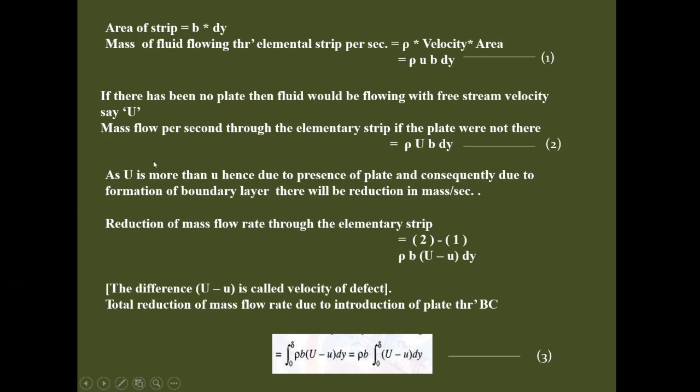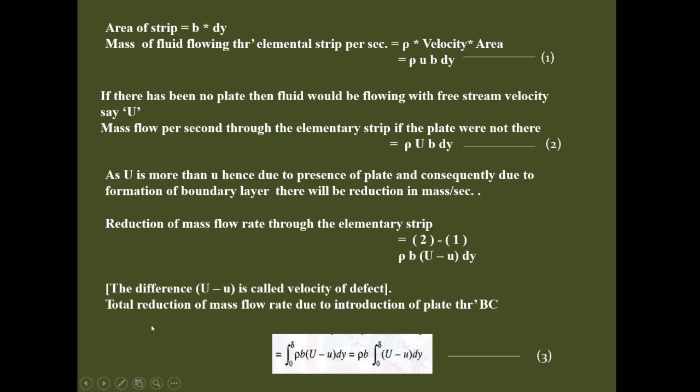By subtracting equation 1 from equation 2, that is 2 minus 1, which gives the reduction of mass flow rate through the elemental strip: rho b (U minus u) dy. Now this U minus u is nothing but the velocity defect.